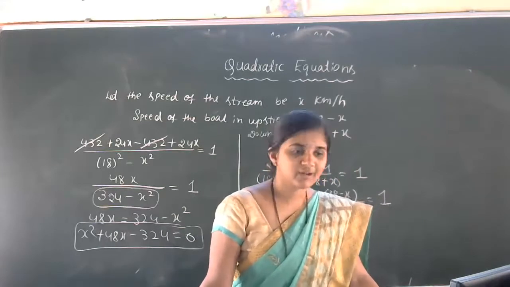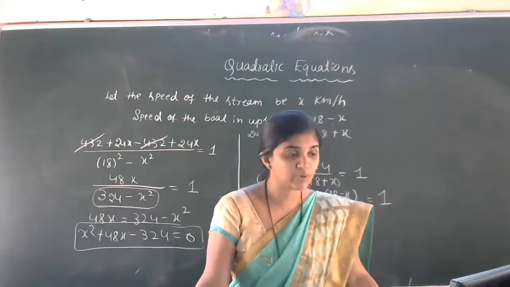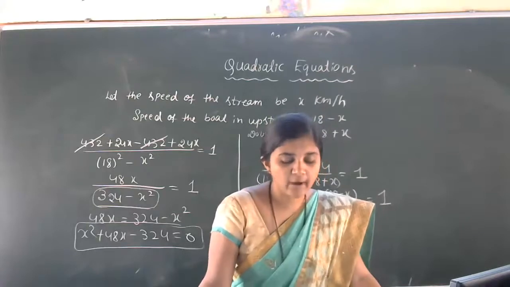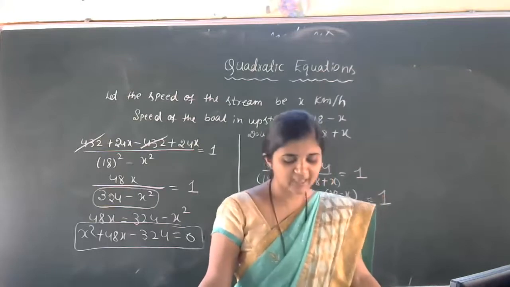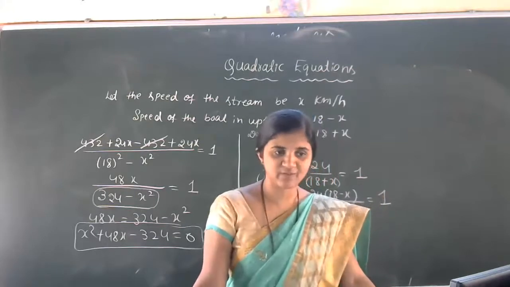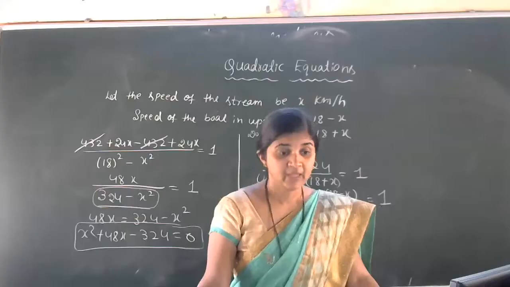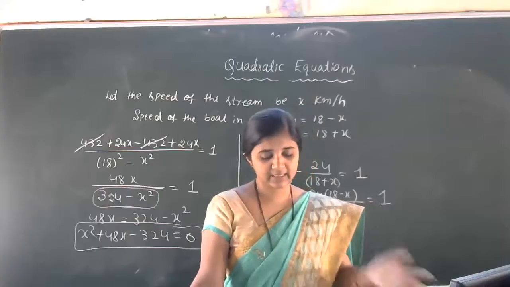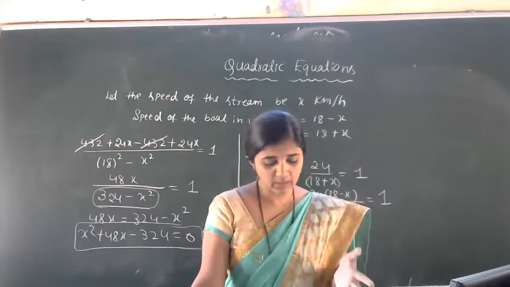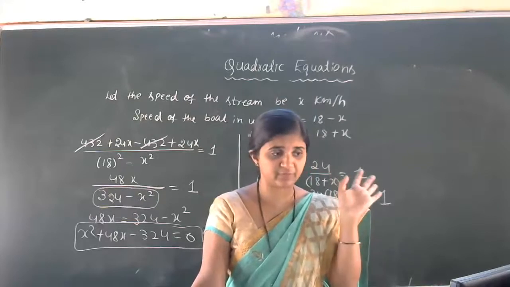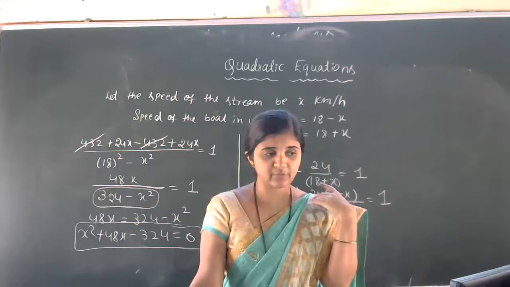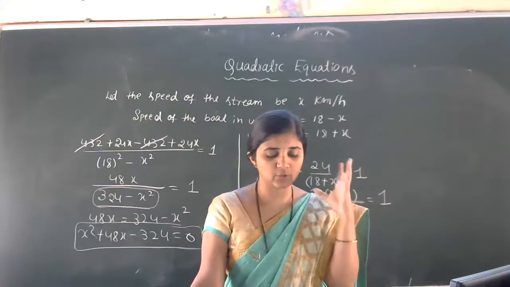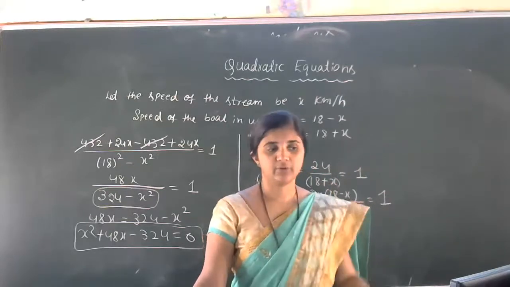Then apply the quadratic formula for that. You will get the roots as 6 or minus 54. Which one we have to take? We have to take 6, because we need a positive value since it is speed. We have to ignore that minus 54, because we don't want a negative value. We have to choose x is equal to plus 6 for our problem.